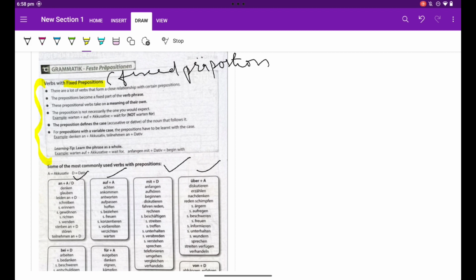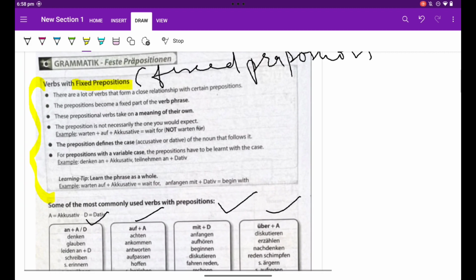There are a lot of verbs that form a close relationship with certain prepositions. Number 1: a lot of verbs that form a close relationship. So please ponder over the word relationship.